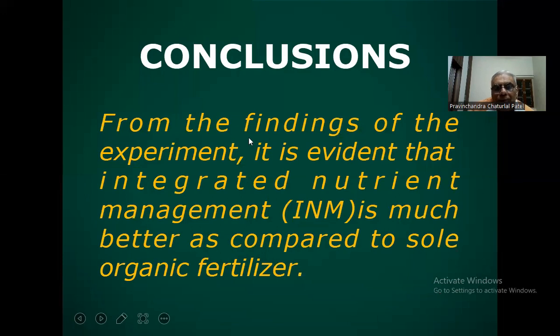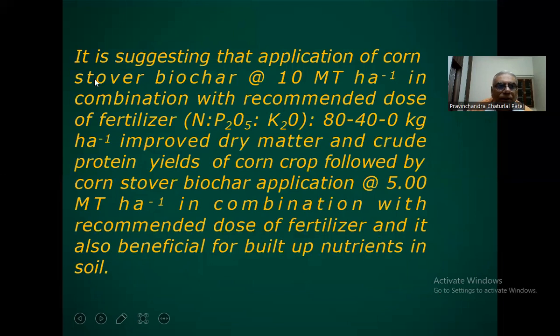Conclusion. From the finding of the experiment, it is evident that integrated nutrient management is much better as compared to sole organic fertilizer. It is suggesting that application of corn stover biochar at the rate of 10 metric ton per hectare in combination with recommended dose of fertilizer 80-40-0 kg NPK per hectare improved grain and crude protein yield of corn crop, followed by corn stover biochar application at the rate of 5 metric ton per hectare. In combination with the recommended dose of fertilizer, it is also beneficial for build-up of nutrients in soil.